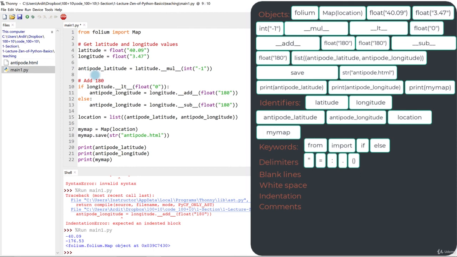Add 180 for negative longitudes. Subtract 180 for positive longitudes. So I'm giving some clue. And why do we write these comments? Well, if you come after a week or after 2 weeks and read this code, you'll probably have a hard time understanding it again.